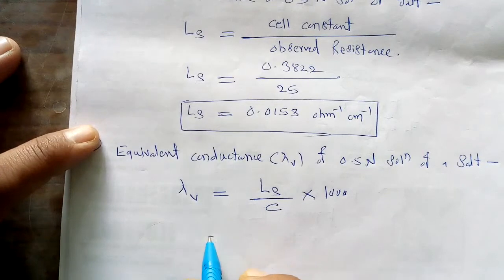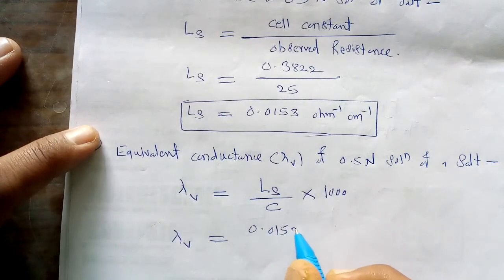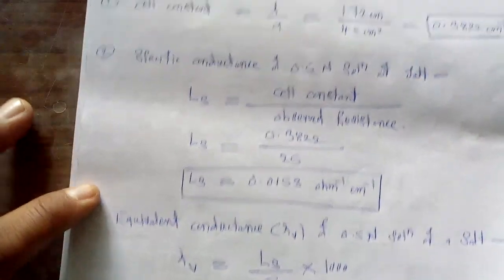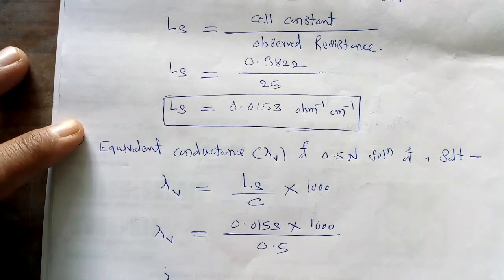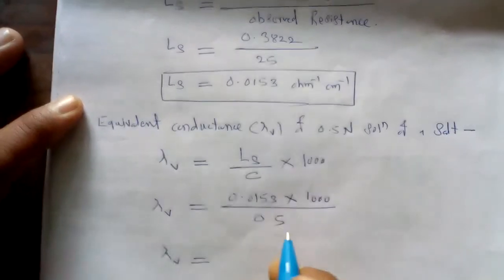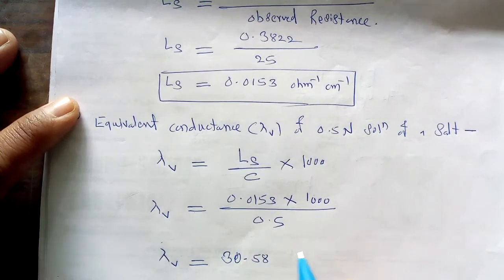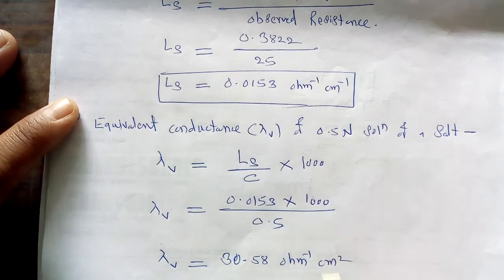If we substitute the values for these terms, lambda V is equal to LS. What is the value for this LS? It is 0.0153 multiplied by 1000 divided by C. What is the value for this C? It is already given here, C is equal to 0.5 normal solution. So divided by 0.5, if we solve it, we get the value for this equivalent conductance, which is equal to 30.58 per ohm centimeter square.